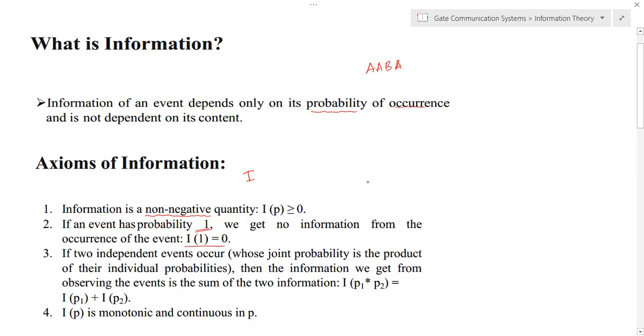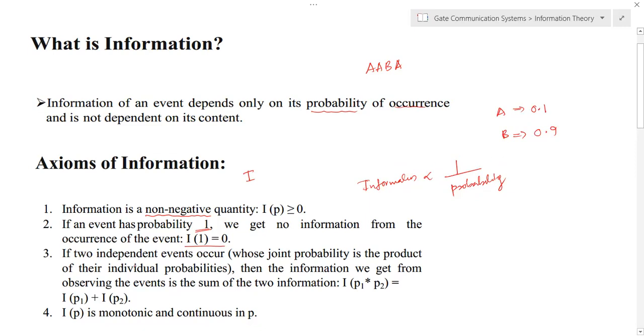And so we can say that information is actually inversely proportional to the probability. If probability is very low, the information content of that message or that symbol is high. For example, symbol A, if the probability of symbol A is very small, say 0.1, it contains lots of information. And another symbol B, with probability 0.9, the information content is very less.